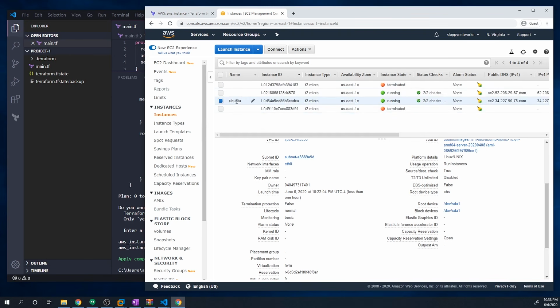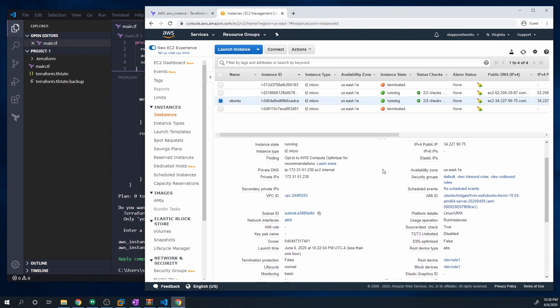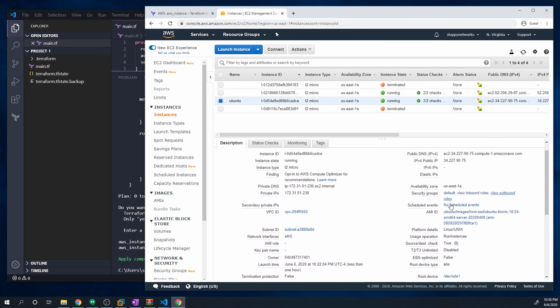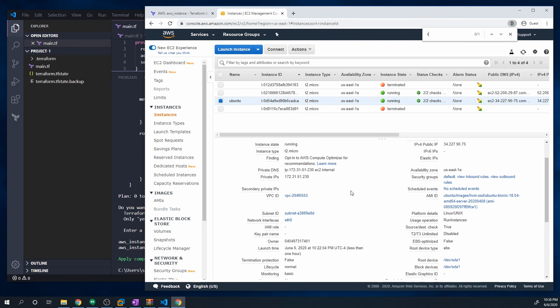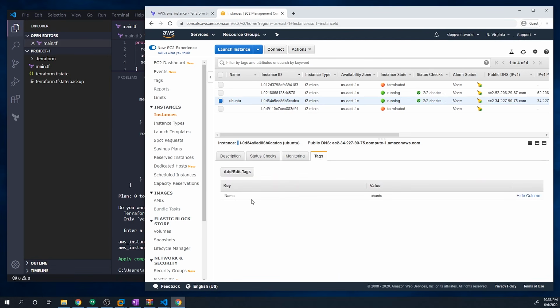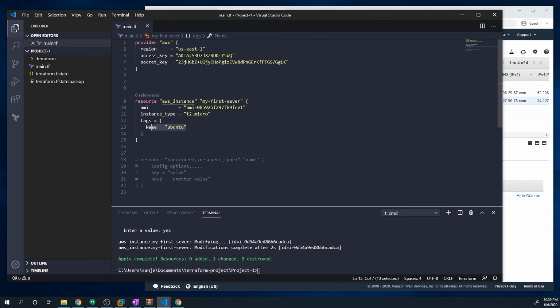Okay, and so you can see right here already the name got populated. So that's the special tag for naming a resource. But if you click on the resource and just scroll down to tags someplace, I forget where it is. Should be, where is it? Oh, here we go. Yeah, I forgot on AWS, you actually have to select this tag. And so you can see here, we've got our tag, which has a key of name and a value of Ubuntu.